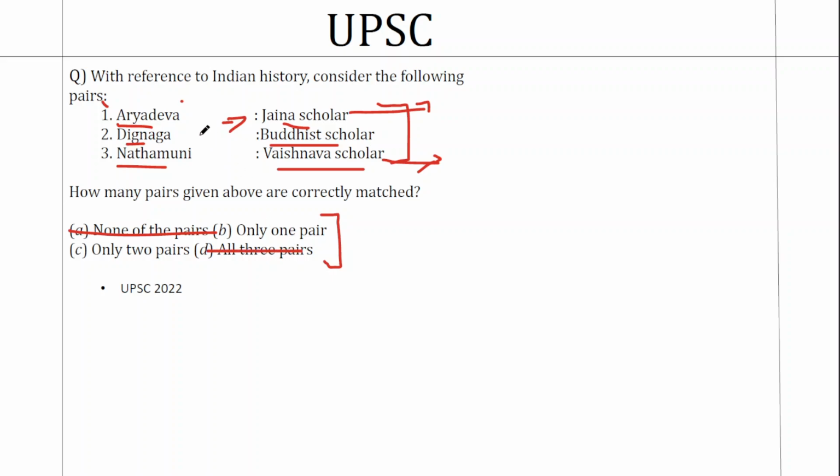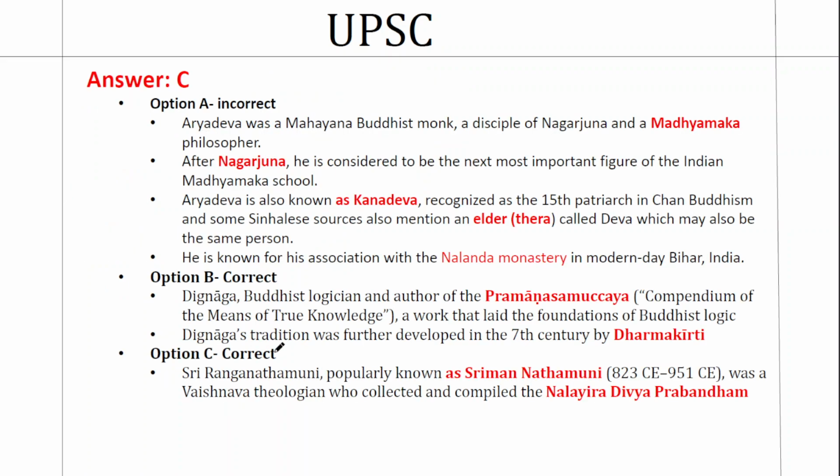Now this is a factual statement. We have to look at the answer key for that. Dignaga is a Buddhist logician who has written the book Pramana Samuchaya. This book and this person is something for you to learn by heart because it can be asked in the future as well. Pramana Samuchaya is the book written by Dignaga, who is a logician. He laid the foundation for something called Buddhist logic. And it was later developed by a person called Dharmakirti. So the whole idea of Buddhist logic and the people associated with it is something that you should know.